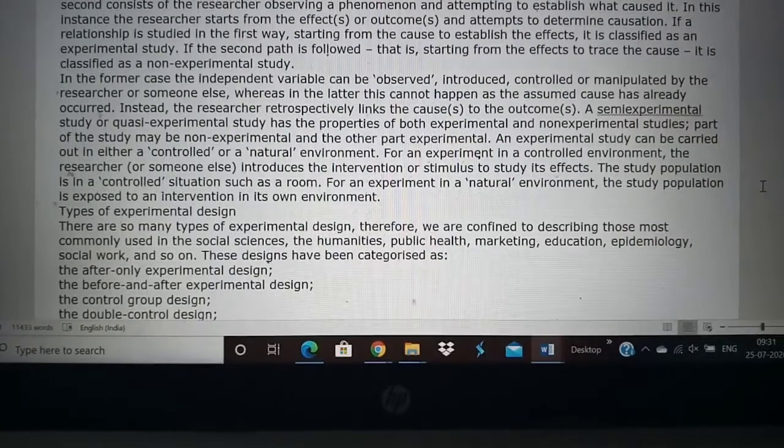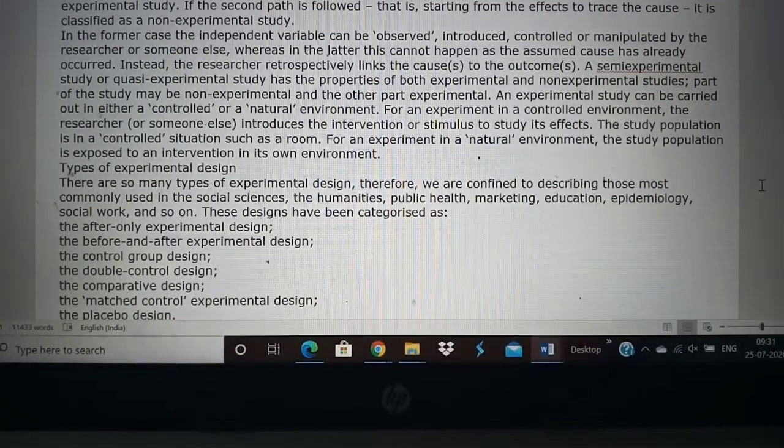Okay, so in any of these experimental, non-experimental studies, there are variables. Okay, you should understand what is a variable. There are independent variables. Independent variables means each of the factors which can cause the effect is called a variable. Like for example, age of a person. As the person becomes older, there is more risk of cancer. So then age becomes a variable.